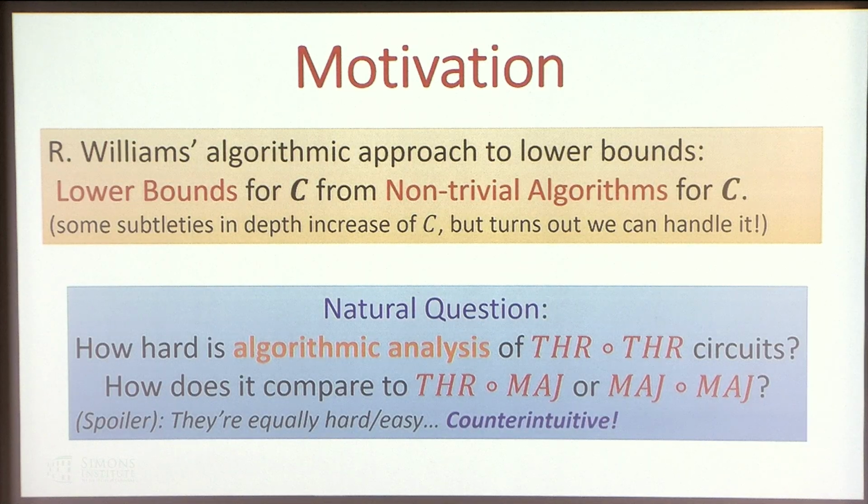Ryan Williams has an algorithmic approach to lower bounds. So basically, it says something like lower bounds for C will arrive by designing some non-trivial algorithms for C. There's some subtlety here, because in the usual way of thinking about this, there will be some depth increase. But we are thinking about fixed depth circuits like structure of threshold. But it turns out we can make use of some structure of structural gates to get rid of the depth increase here.